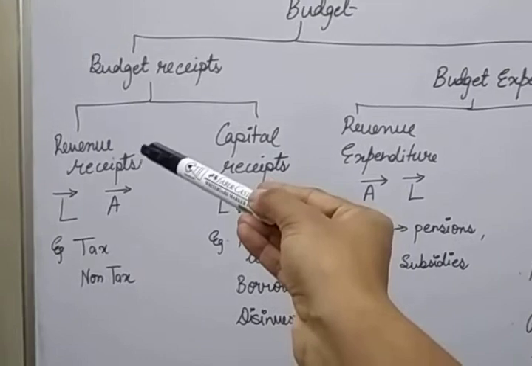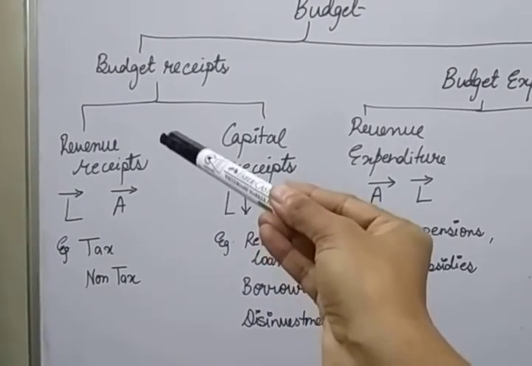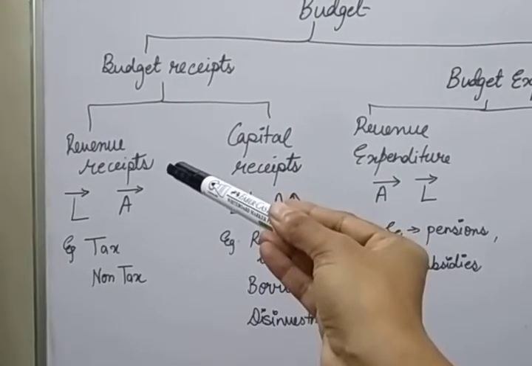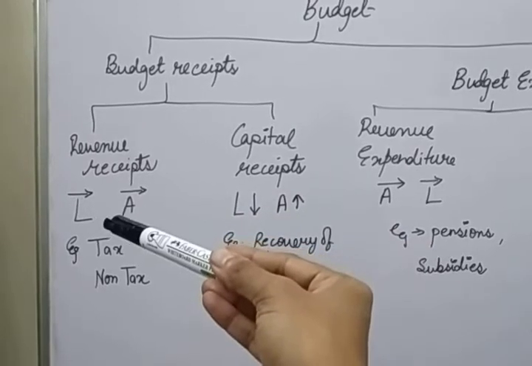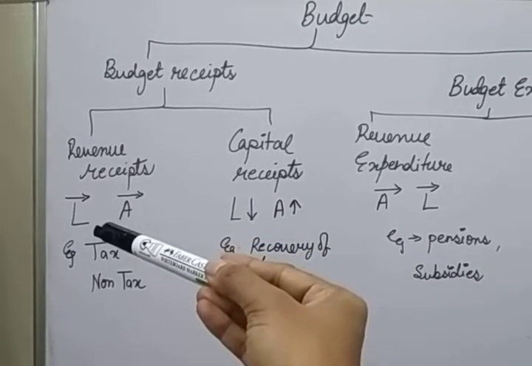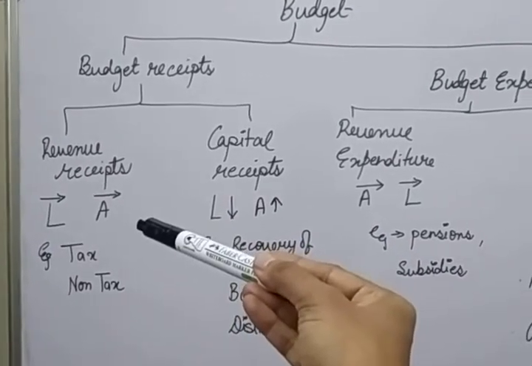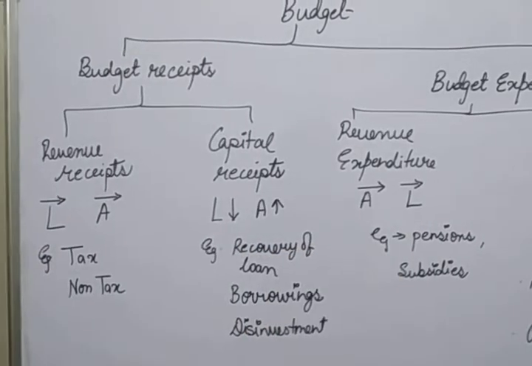First of all, revenue receipts. Revenue receipts are those receipts which do not create liability and do not reduce assets for the government.